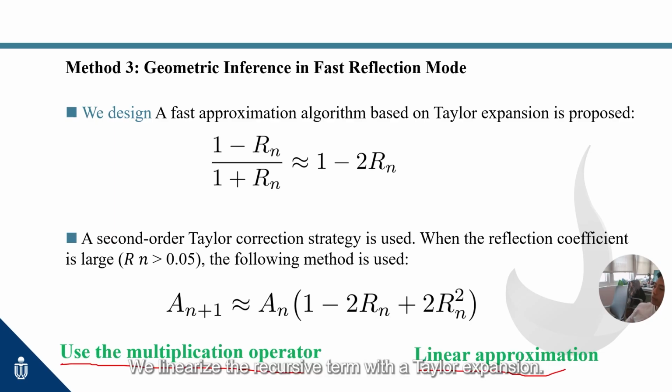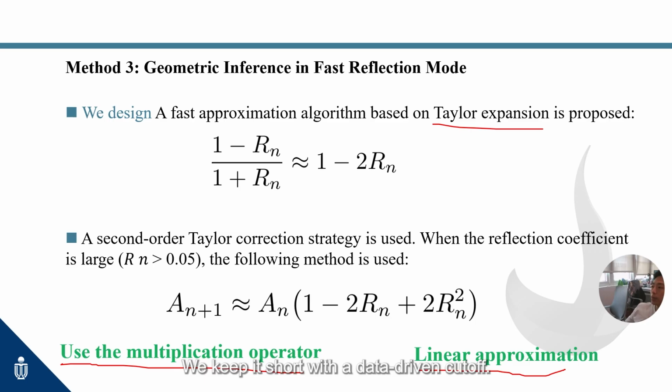We linearize the recursive term with a Taylor expansion. This turns long chains of division into multiplication and addition operations. Multiply and add run faster and stay more stable on commodity audio hardware. We plug the linearized form into the area update and get a division-free approximation. It parallelizes well and avoids numerical jitter.